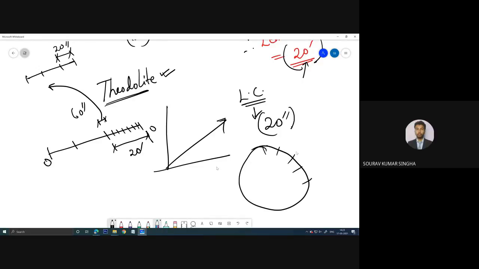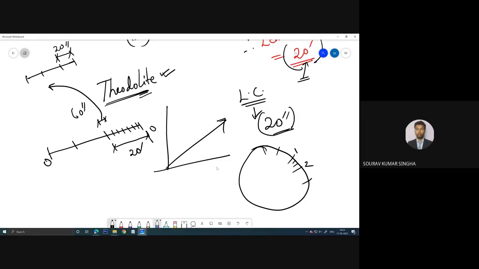Between 1 degree and 2 degree you have two lines, so the minimum value that you can measure is 20 minutes. But in the theodolite the least count is 20 second. That is the main point in case of the theodolite. Is that clear to everyone?